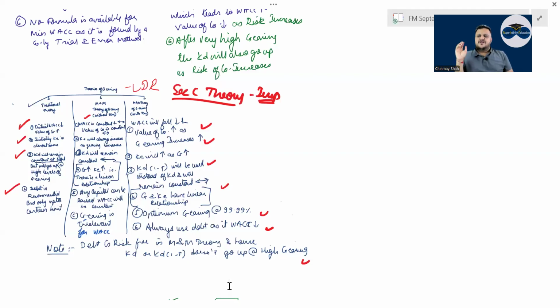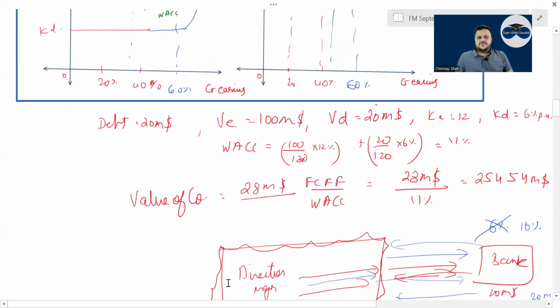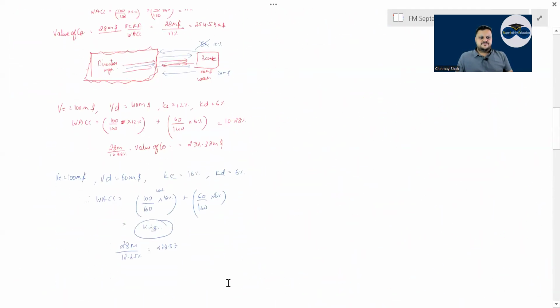And then after that, debt will not be a very good thing, correct? And you could also say that the optimum WACC cannot be calculated. You have to find it by trial and error method.